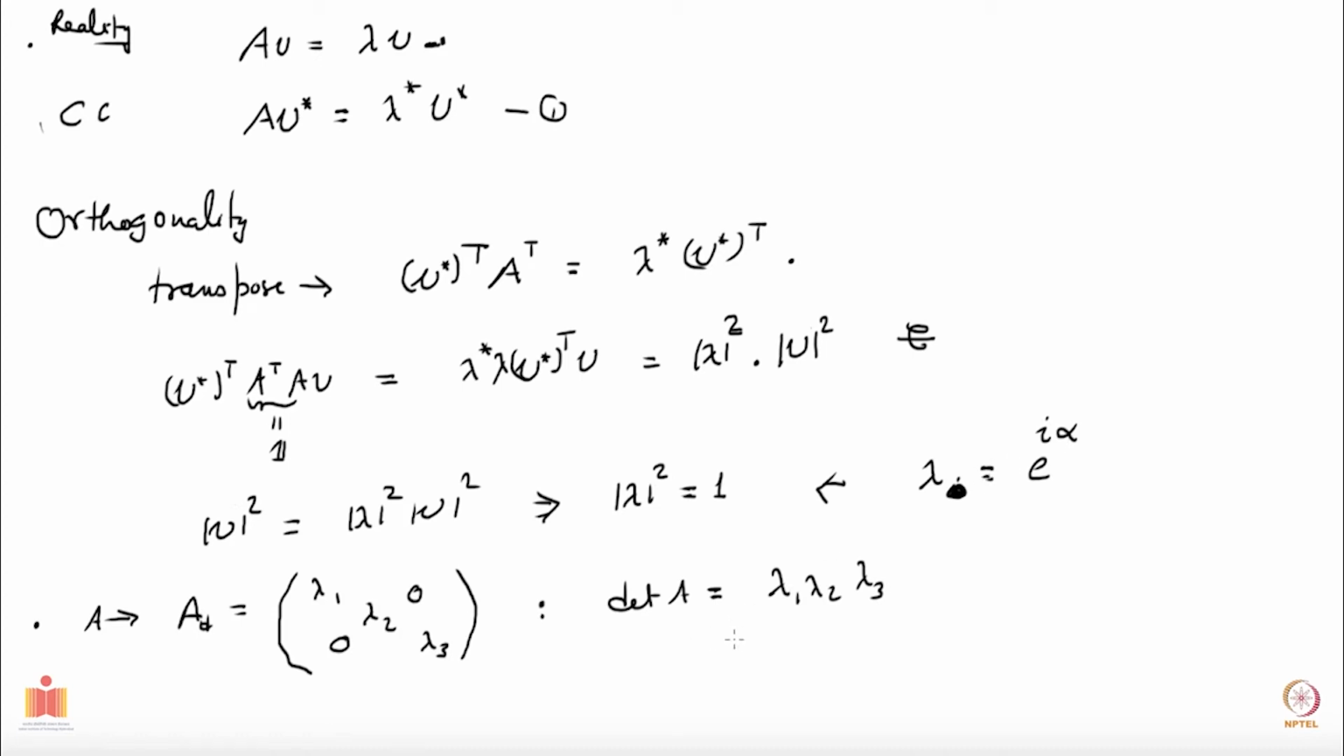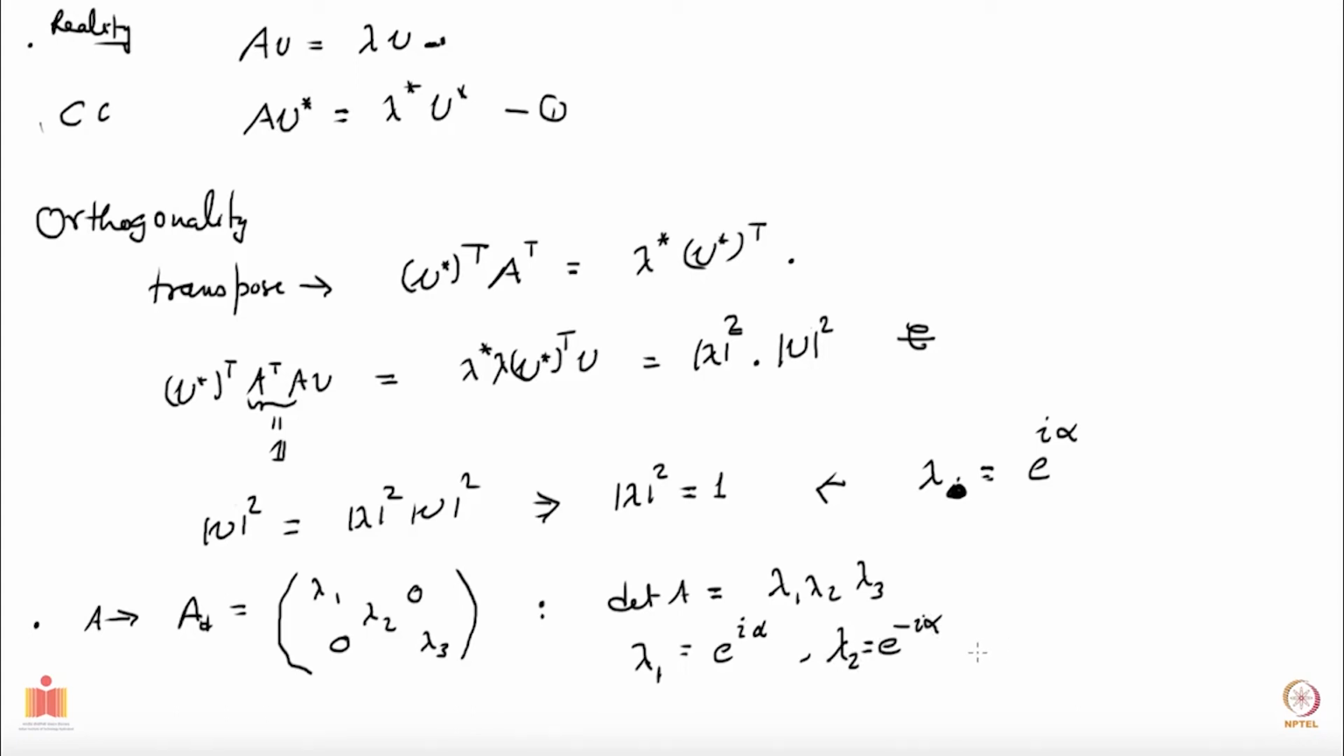Now let's say lambda 1 I choose to be e to the i alpha. Then one of the two, lambda 2 and lambda 3, has to be e to the minus i alpha. Why? Because I've already said that if lambda is an eigenvalue, then lambda star is also an eigenvalue. So if e to the i alpha is an eigenvalue, then e to the minus i alpha also has to be an eigenvalue. Okay. So let me call the one which has the value e to the minus i alpha as lambda 2. Okay, that is what I choose to call it.